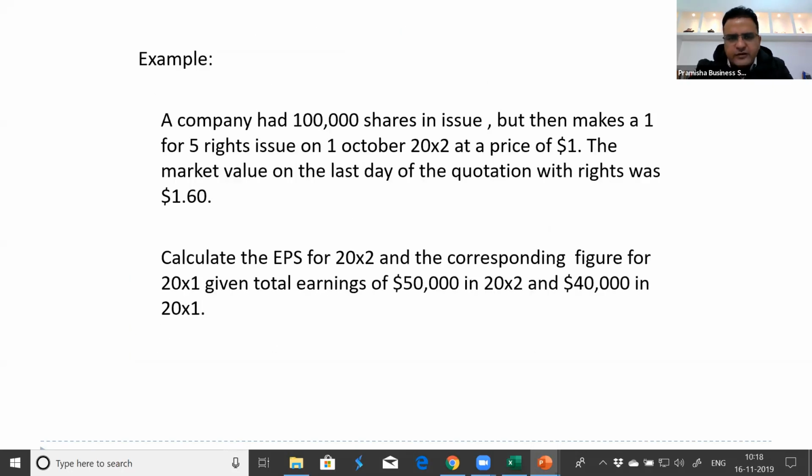So I give you time to do this. Just giving you 5 minutes to calculate the average price and the number of shares to be used in EPS calculation. Just give me the number of shares to be used in EPS calculation. Please do this.